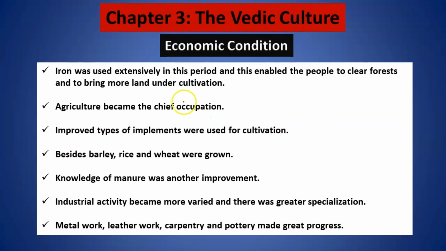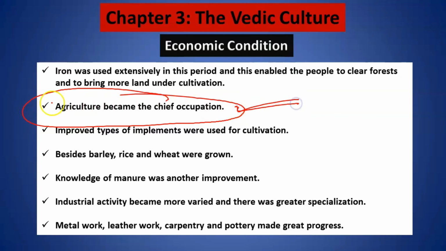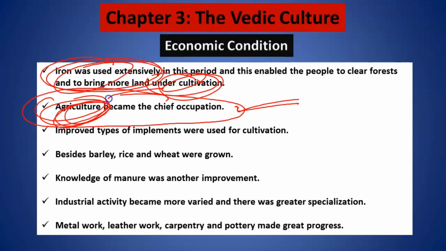If I talk about their economic life, they were no more nomads, no more pastures. Agriculture became their chief occupation. Iron now started becoming extensively used, and land was much more cultivated for agriculture. And as iron was used, it was easy for people to cut forest, because cutting forest with iron becomes very easy. I hope this point is clear.